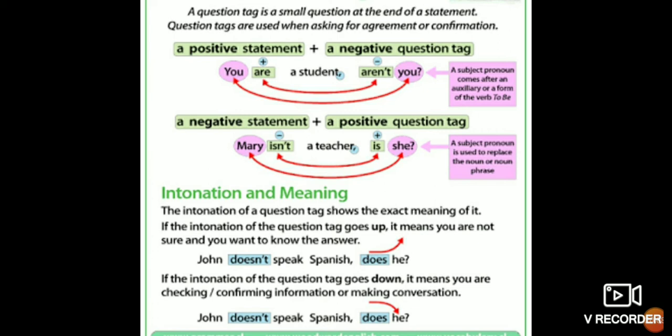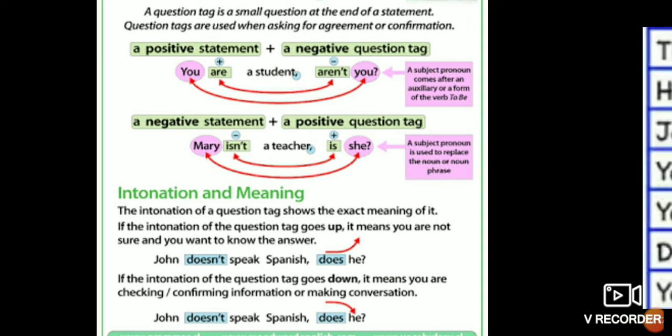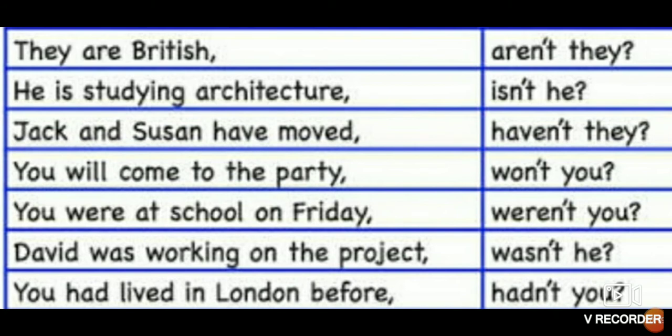Now, we have already discussed what a question tag is and how we use it: for the positive sentence we use the negative, and for the negative we use the positive. The same thing is here. Now see some exercises so that it is more clear. If you have understood question tags and their golden rules, then you can do this exercise. They are British, aren't they?